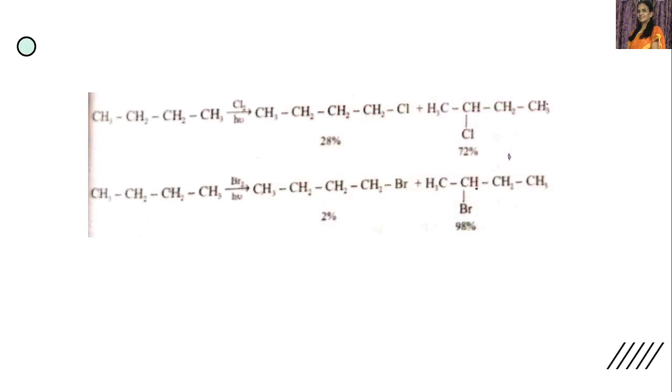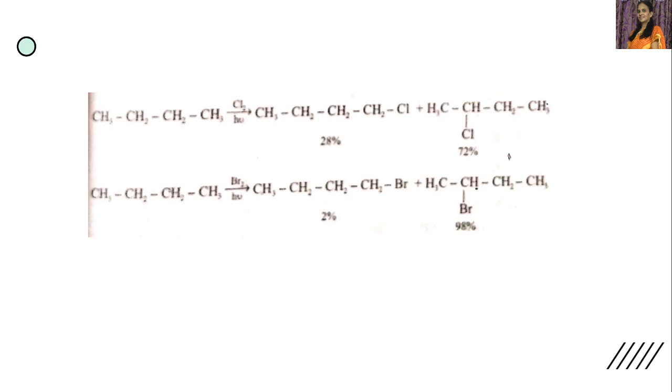Let us discuss this taking an example. This is n-butane, CH3 CH2 CH2 CH3. In the chlorination reaction of n-butane, we get 28% of 1-chlorobutane and 72% of 2-chlorobutane.